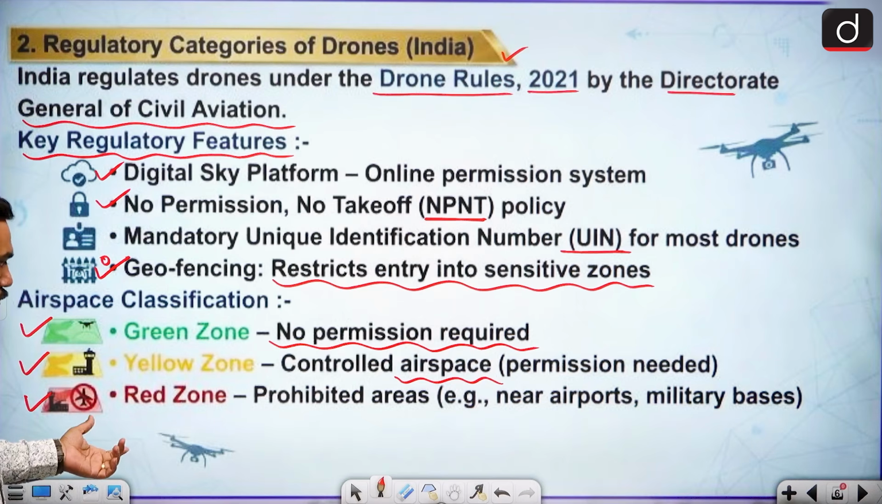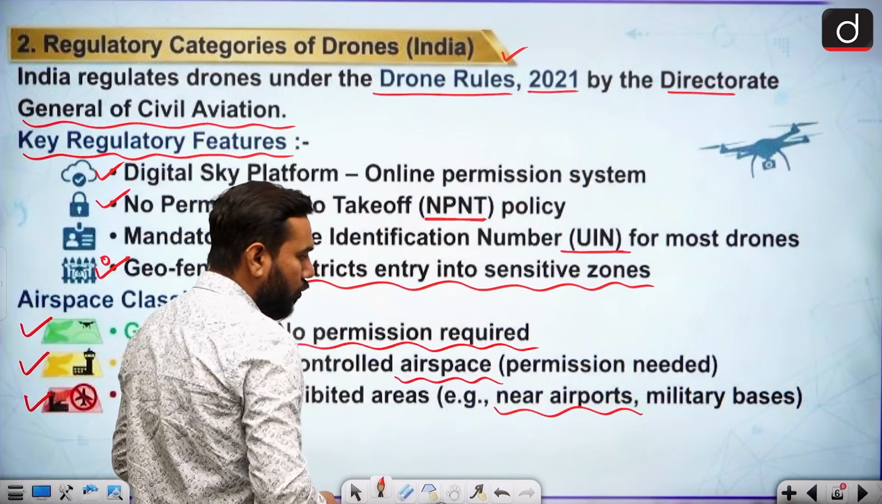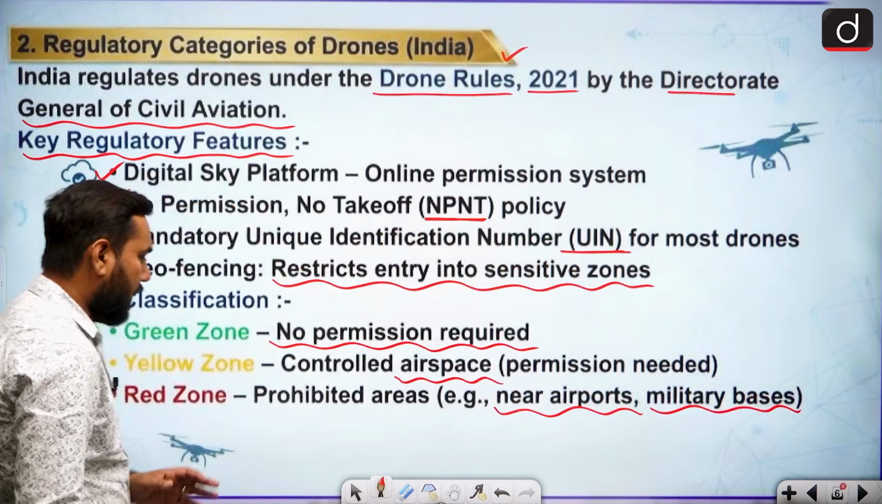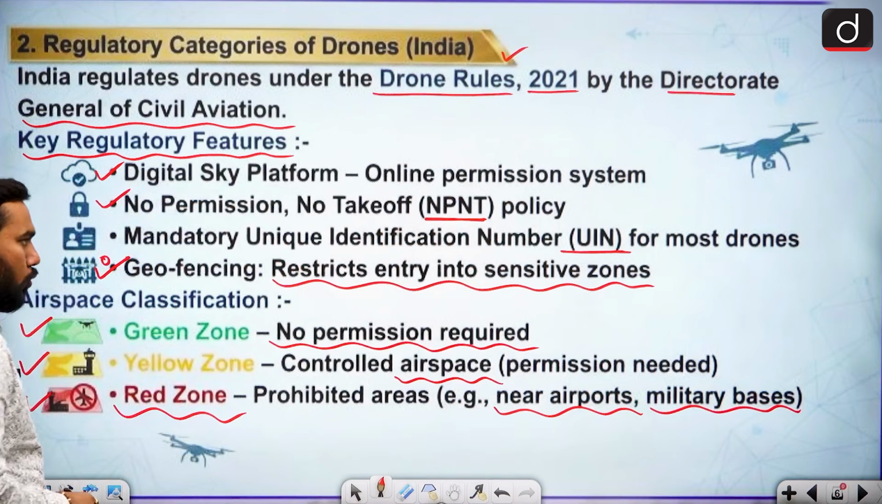When we talk about the red zone, the red zone is totally prohibited. This can be your airport and your military bases. So we cannot go in that area. This is totally prohibited, called the red zone. Clear?